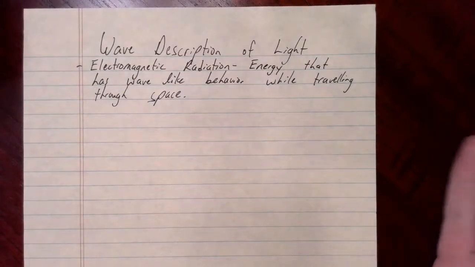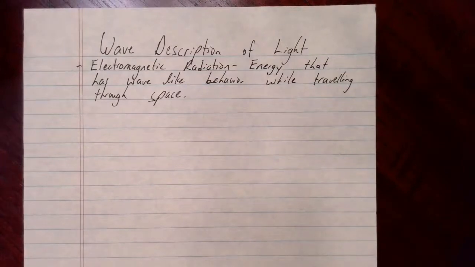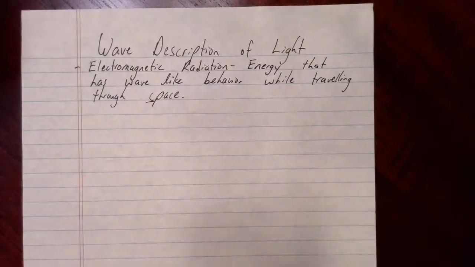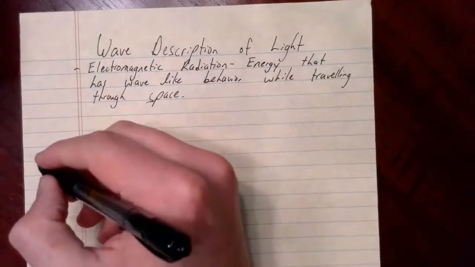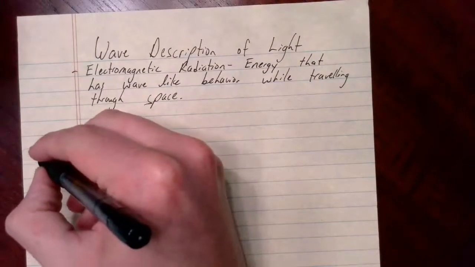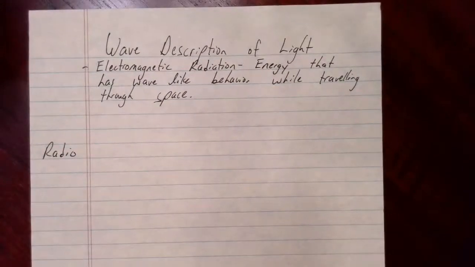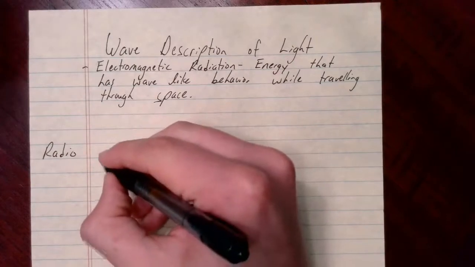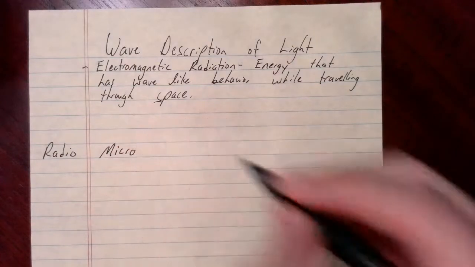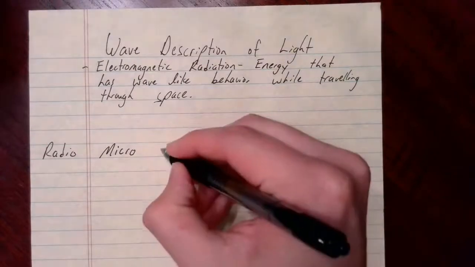If we call it the electromagnetic spectrum, that means there is a wide range of these waves that we can examine. This spectrum can be listed in the direction I write it or backwards. It doesn't really matter how you write it. The first type of wave that we will write is radio waves. Radio waves are radio electromagnetic radiation. We call them radio waves for the most part. Then we have microwaves. Then we have infrared.